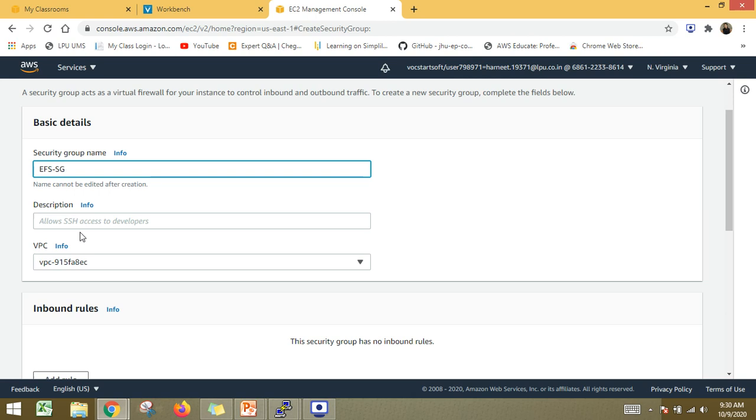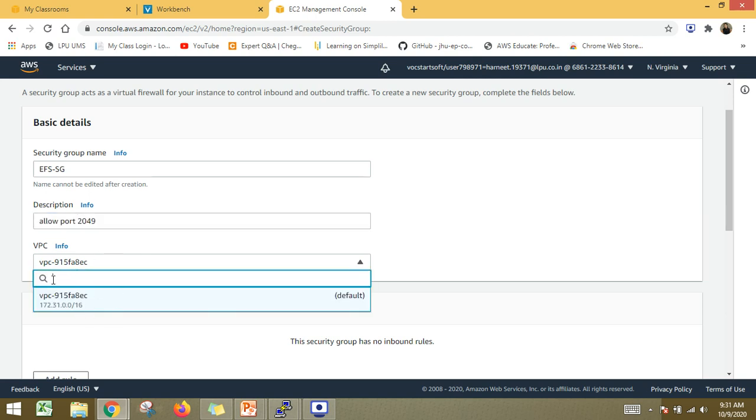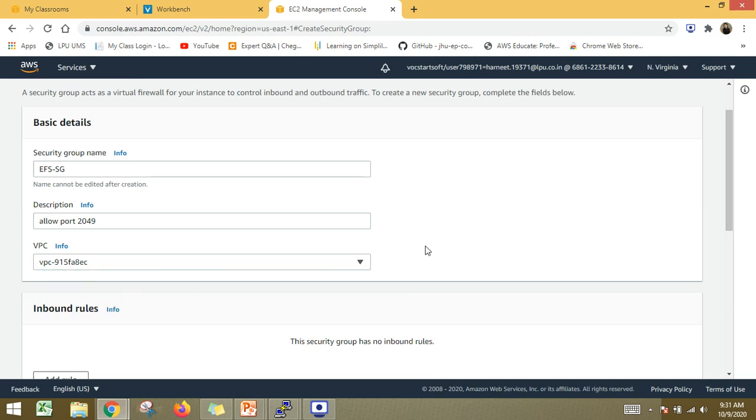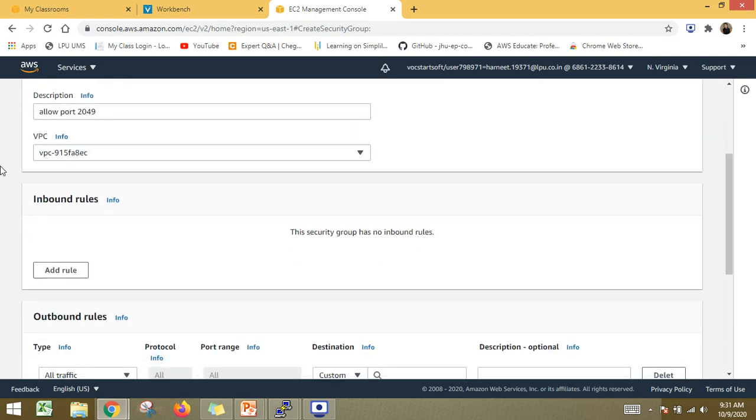And what else I want to provide here is, let us suppose I want to allow port 2049, because 2049 is the basic port through which the NFS protocol can start its communication. Right now I only have the default VPC, so it is already selected here.